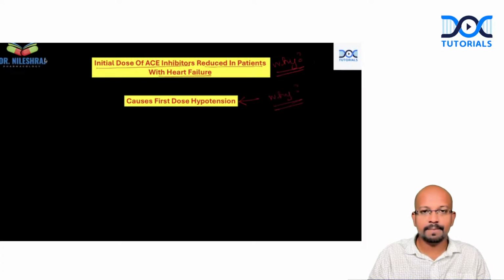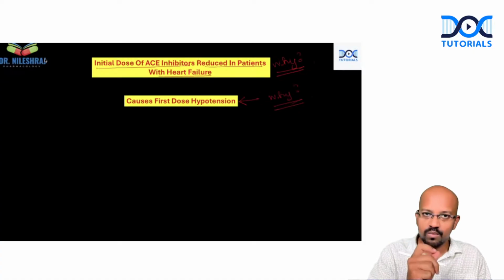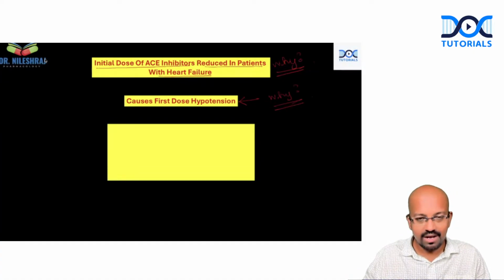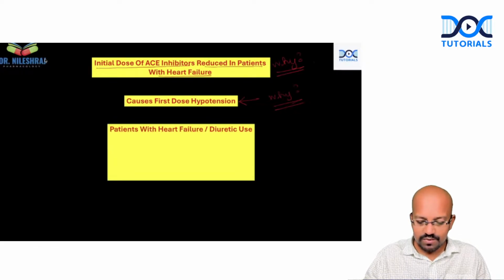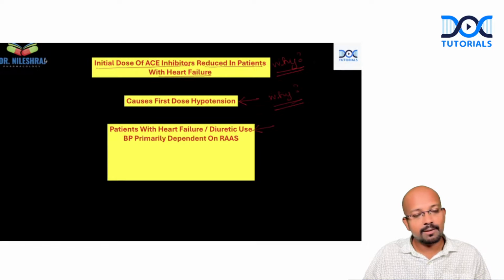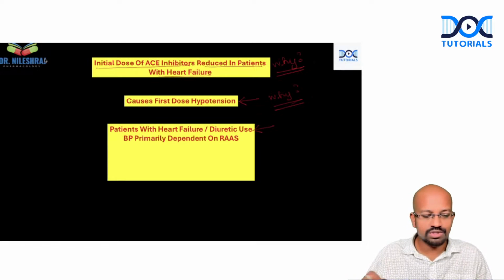Why is there a development of first dose hypotension whenever an ACE inhibitor is started at usual doses in patients with heart failure? The reason is, first of all, in patients with heart failure or in patients under chronic use of diuretics, their blood pressure will be primarily dependent on the renin, angiotensin, aldosterone system.